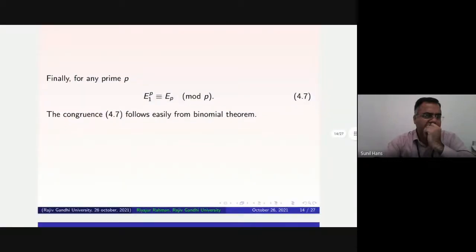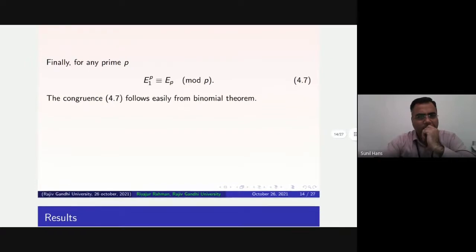Finally, we will use equation 4.7 to prove our congruences. It can be easily deduced using the binomial theorem.